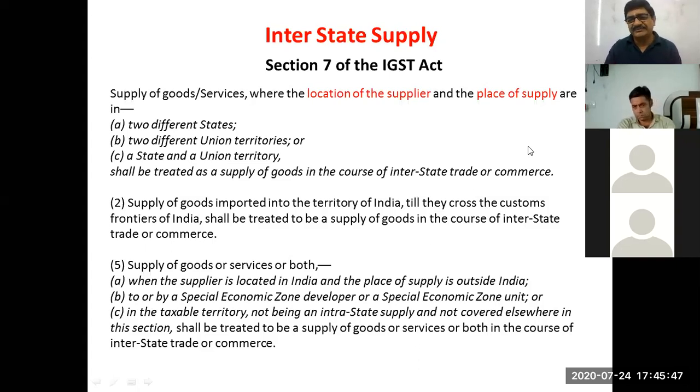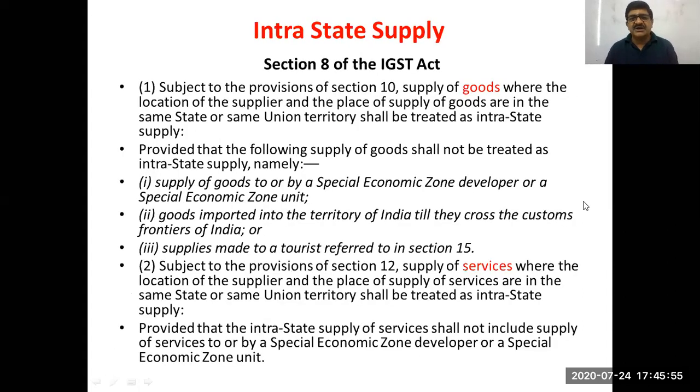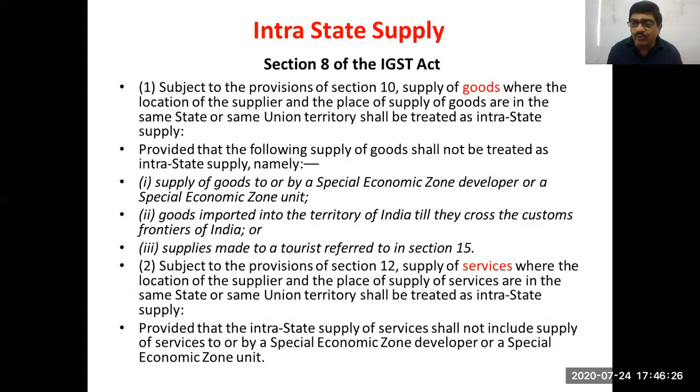All right, sir. Thank you, sir. Welcome. So we move ahead. So now getting ahead, this is interstate supply. This is subject to provisions of section 10. So section 10, I've been telling again and again, section 10, 11, 12, 13, these determine place of supply. Supply of goods where the location of supplier and place of supply of goods are in the same state. Now compare that here. What is written here? Location of supplier and place of supply are in two different states or two union territories or a state plus union territory. This is called interstate supply. And now read here what is given in subsection 1.